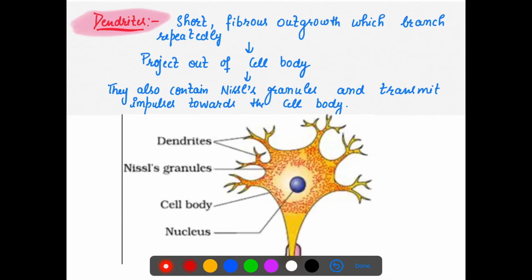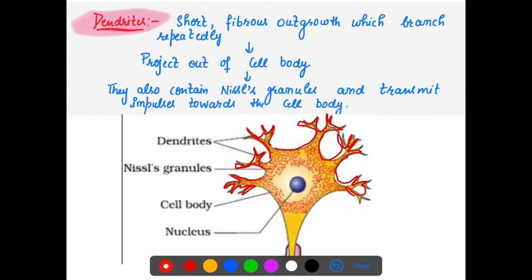Dendrites now come to the branch. As you can see, these branches arise from our cell body. They are short, not very long, but they are branched, like fibers, and they are coming out, so that is an outgrowth. They are many, repeated one after the other, projecting out from the cell body.